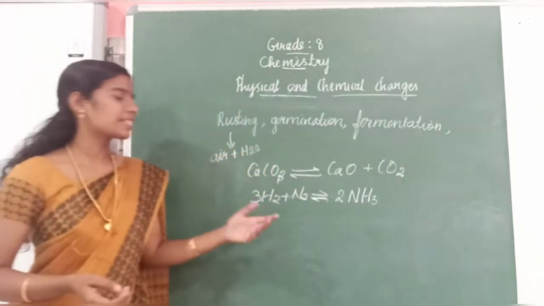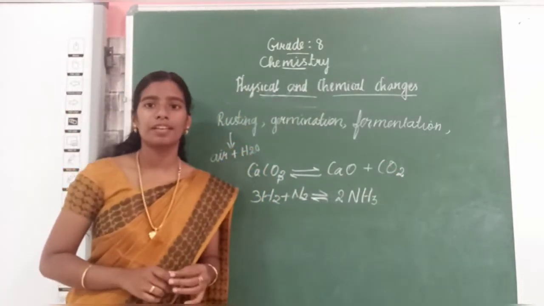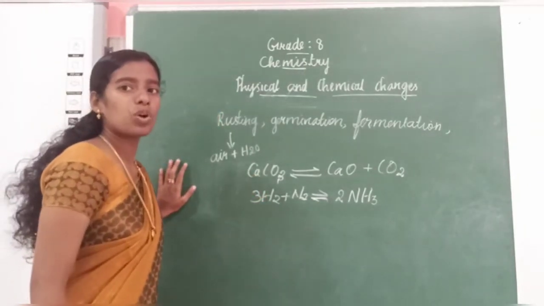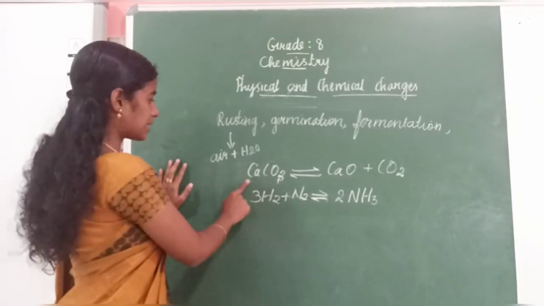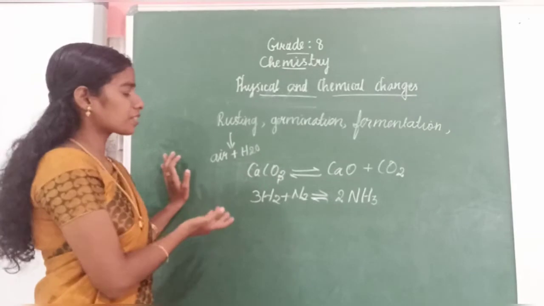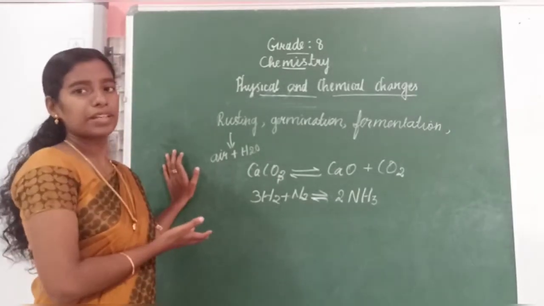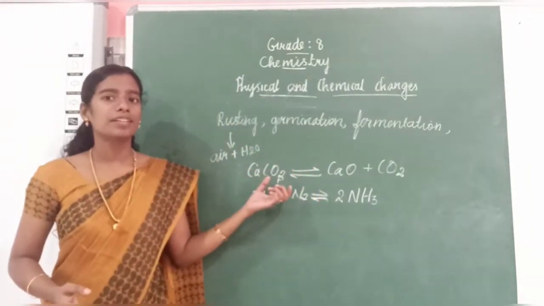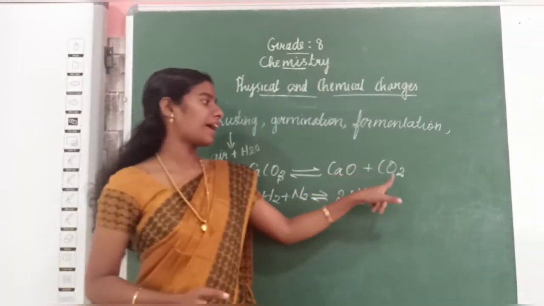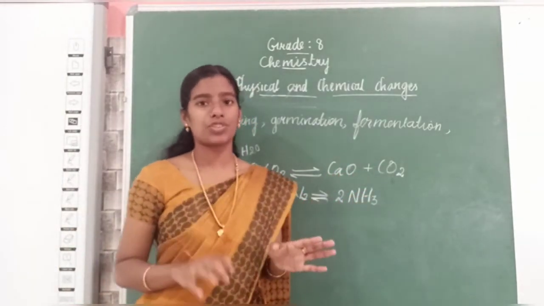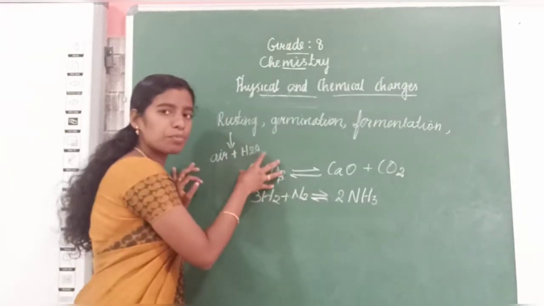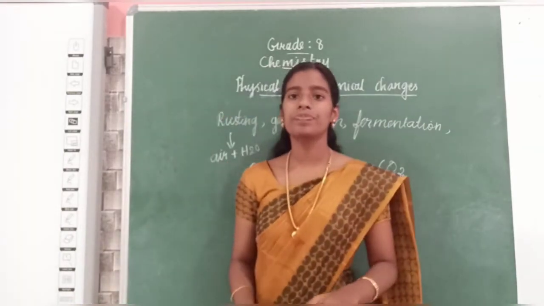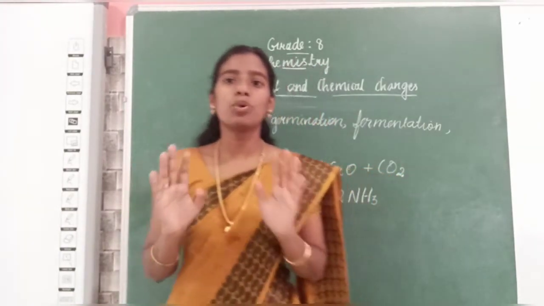For example, consider limestone. What is limestone? Limestone is nothing but calcium carbonate, CaCO3. When you consider this limestone, you can form calcium oxide and carbon dioxide by some reaction. When you do something to this calcium carbonate, calcium oxide and carbon dioxide are formed. These both are formed.